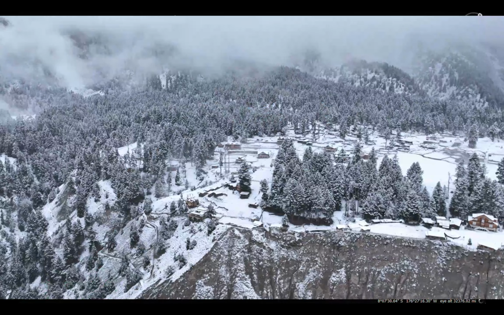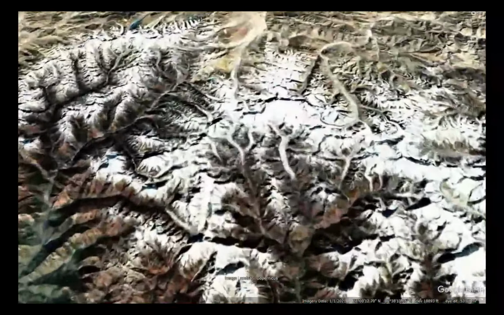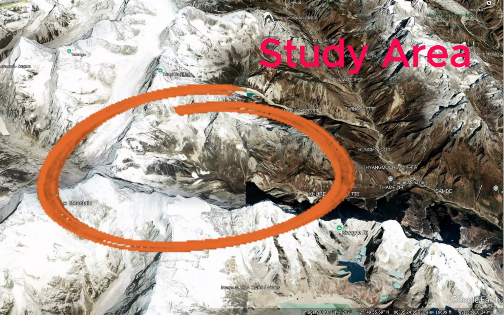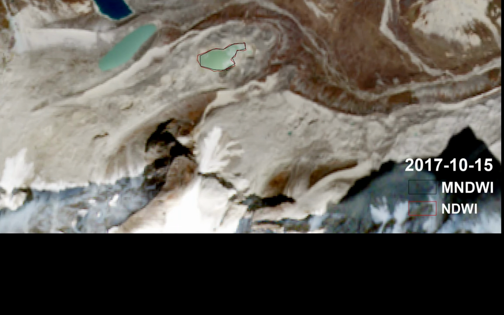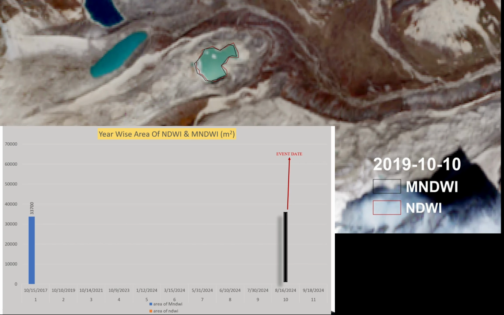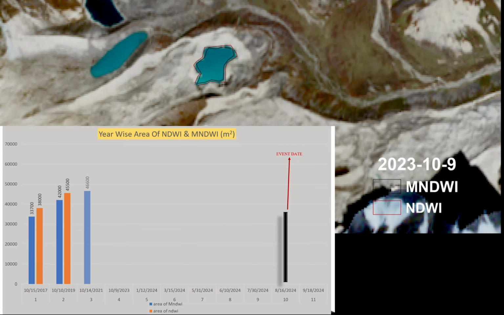In this study, the researcher analyzed the spatiotemporal changes in Thyanbo Lake from 2017 to 2024 using satellite imagery and water indices, NDWI and MNDWI. This animated video illustrates the spatiotemporal changes in Thyanbo Glacial Lake using NDWI and MNDWI indices.